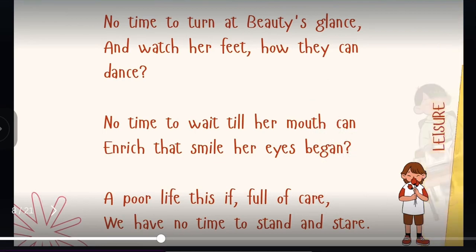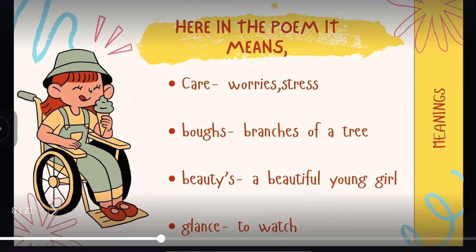Now let's see the meaning. Some words in the poem have a different kind of reference here, so we'll see the words first, then I'll explain stanza-wise. The word care here means worries and stress. The word bough here means branches of trees. Beauty is used for a beautiful girl. And the word glance, as we all know, refers to watch.